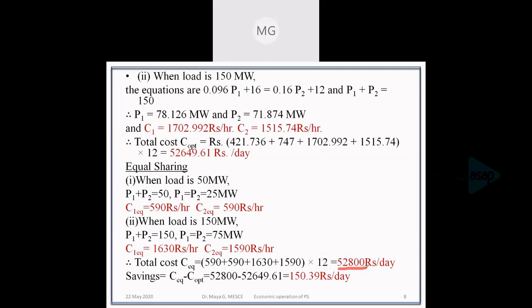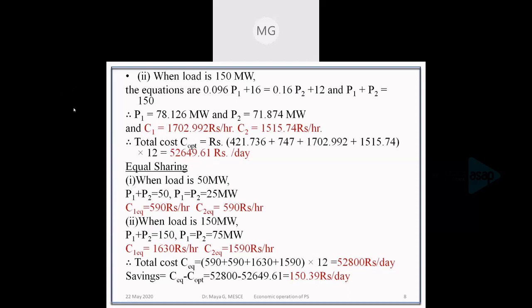And when it is optimally shared, it is 52649.6. We can see that optimal sharing will always have a lower cost compared to any other schedule. And the savings can be obtained by just finding the difference between these two costs. So it is obtained as 150.39 rupees per day. That is the savings.